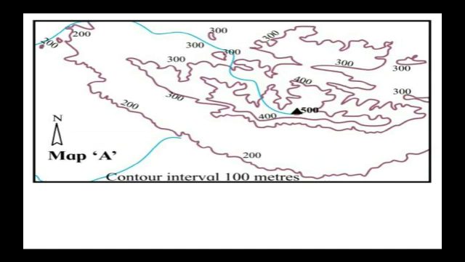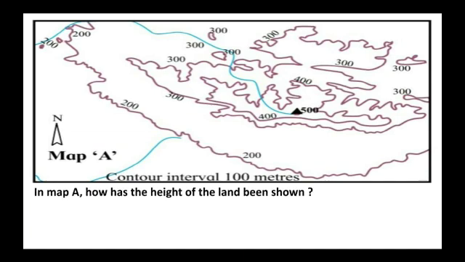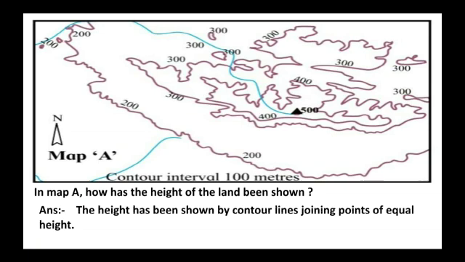Now let us see the question based on it. In map A, how has the height of the land been shown? Answer is, the height has been shown by contour lines joining points of equal height. The points of equal height are joined, and that line is called a contour line.